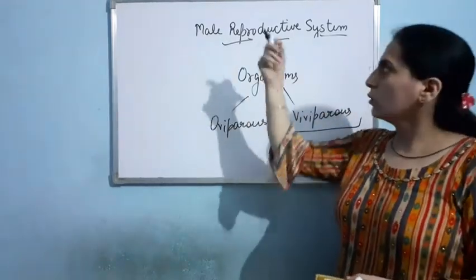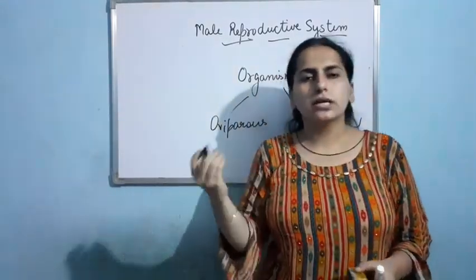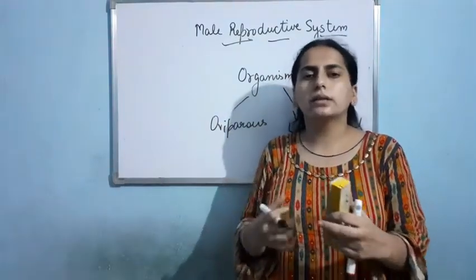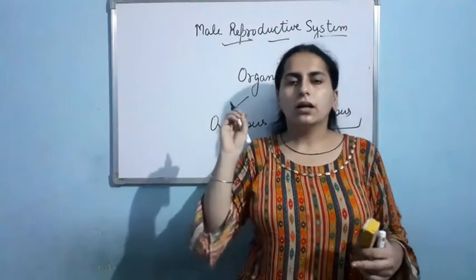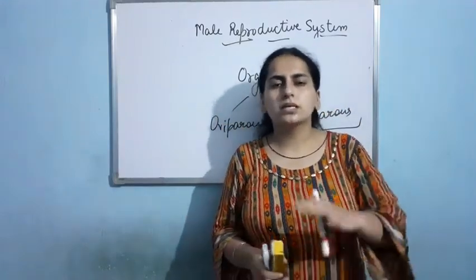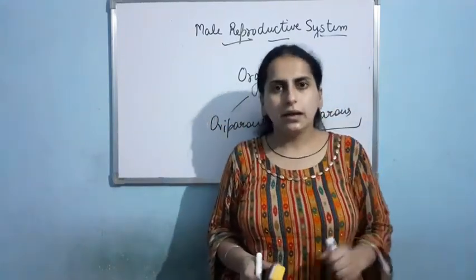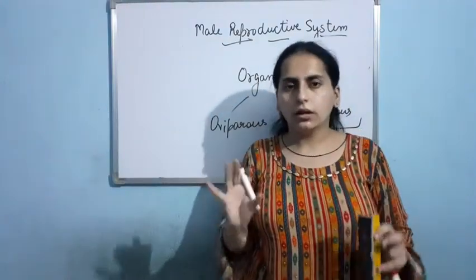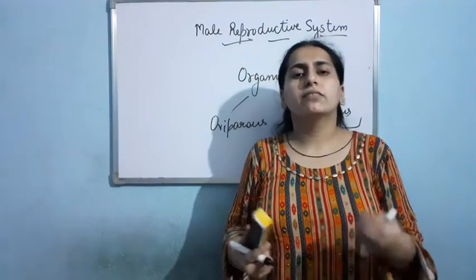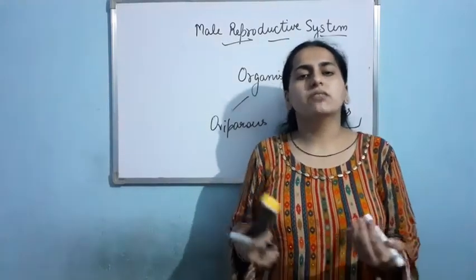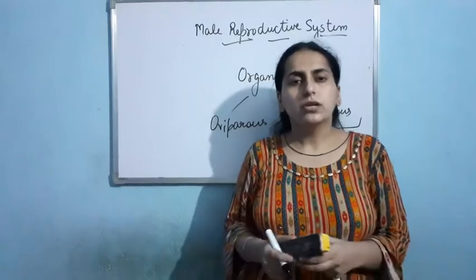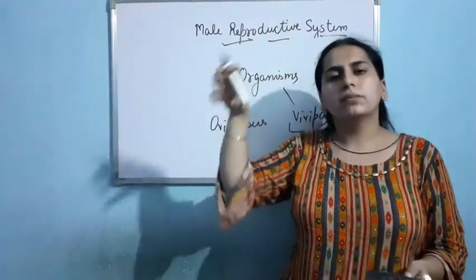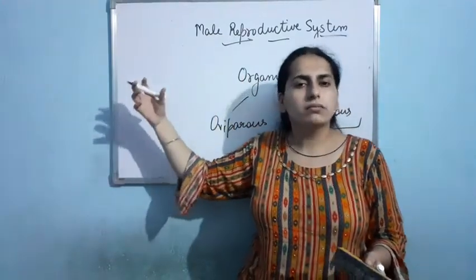Fine. So now, our first step is gametogenesis. Let us talk about that. One by one we shall discuss all the different steps. Gametogenesis means the process of formation of gametes. And the gametes will be formed in a special structure. As you know, we have different systems. There is division of labor in our body. So basically in the male, we have the male reproductive system, and in the female, we have the female reproductive system.